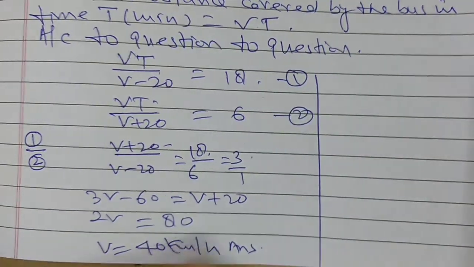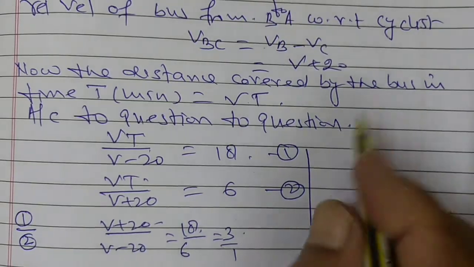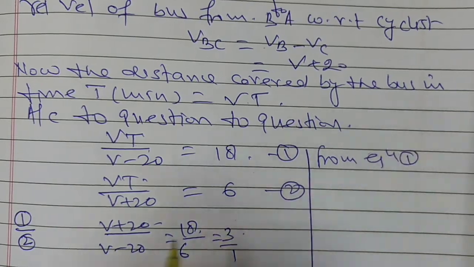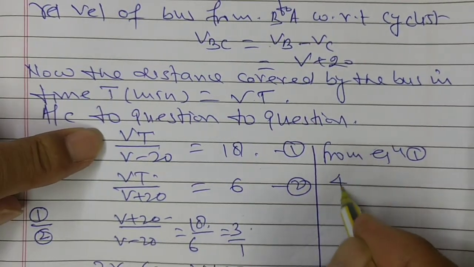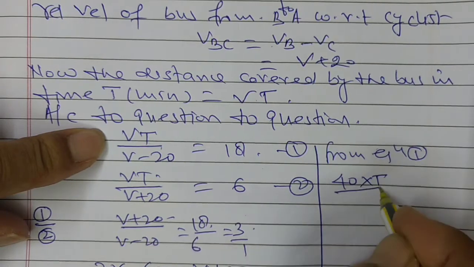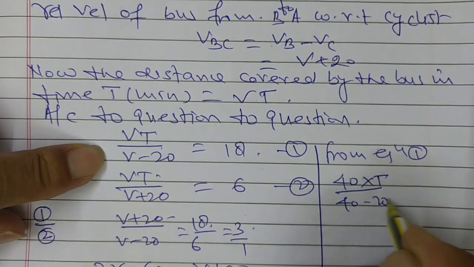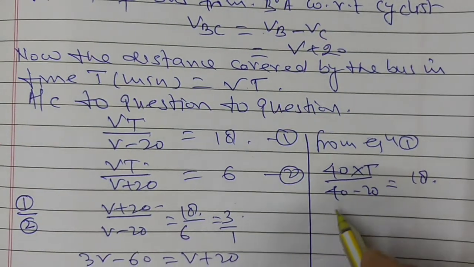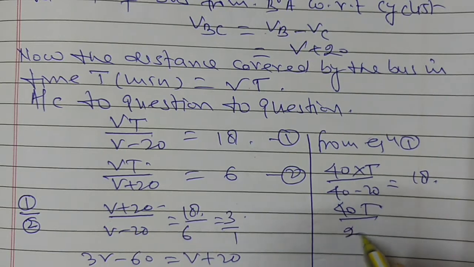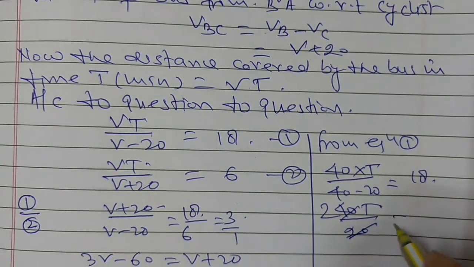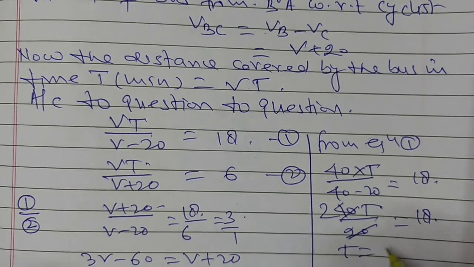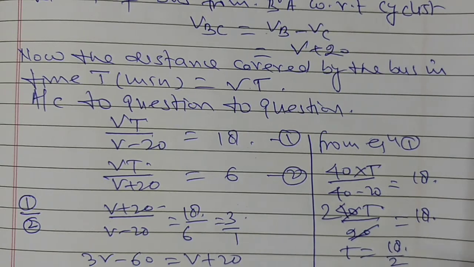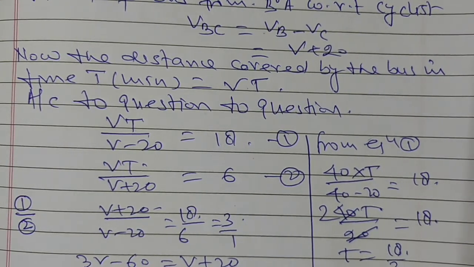Now we have to calculate t. So from the first equation, V is equal to 40 here, and we have to calculate the time t. Here V again, 40 minus 20 is equal to 18, and this is 40 into t upon 20, and this is 2 here and this 18. Therefore t is equal to 18 upon 2, and this t is equal to 9 minutes. So this is the answer of this problem.